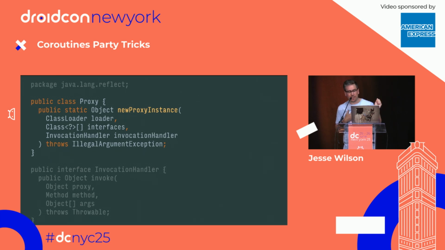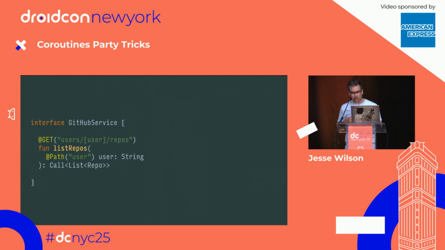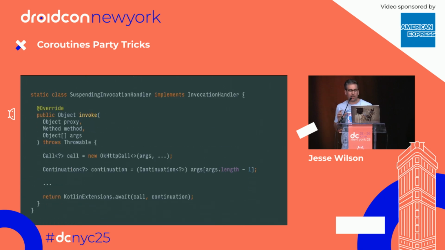Anytime you call any function on any of those interfaces you claim to implement, the invocation handler will get called, and it gets a function signature like this. And so we can take our GitHub service, we can add suspend, and then everything to make that suspend keyword work happens inside of our Retrofit invocation handler. So this is the whole thing. We're just going to implement that InvocationHandler interface. The invoke is the same, and it starts out all normal. We're going to call OkHttp, and then this is the fun part.